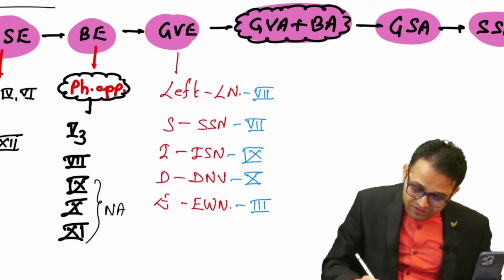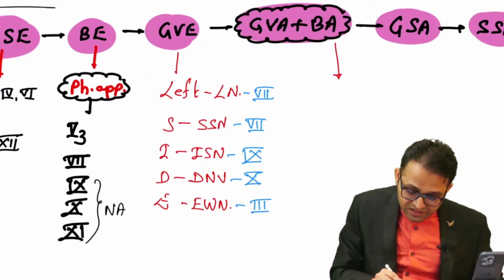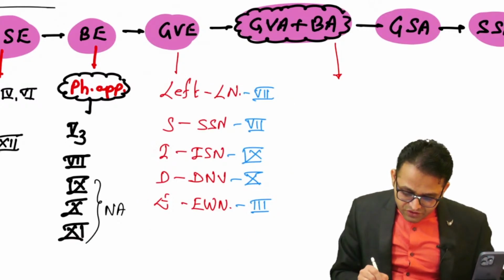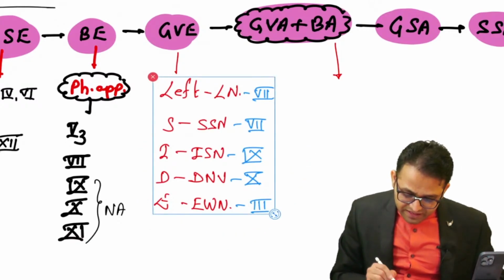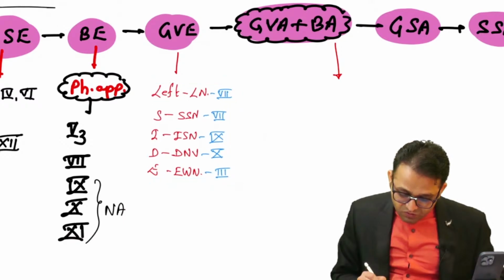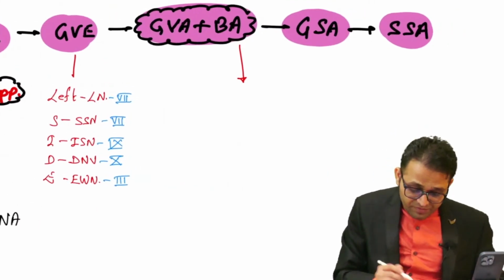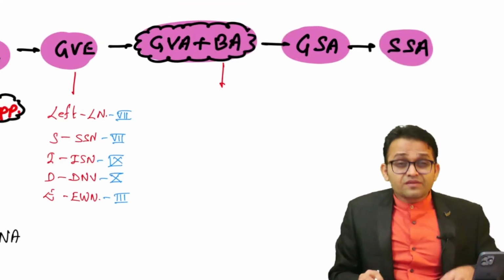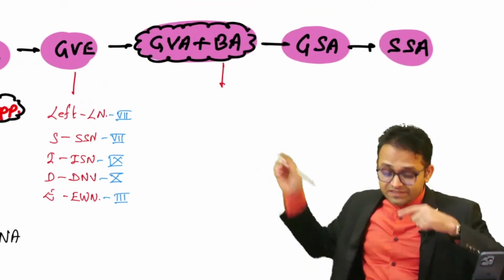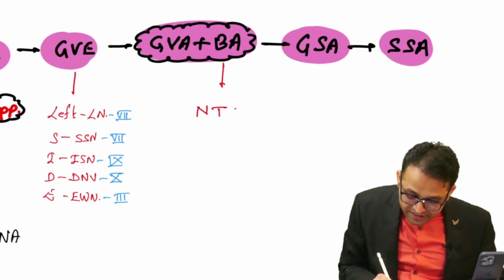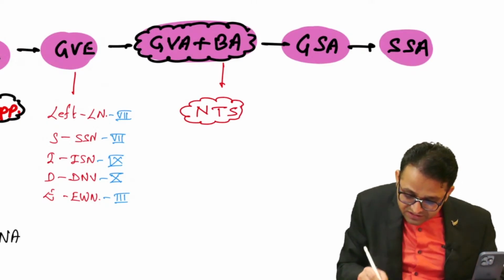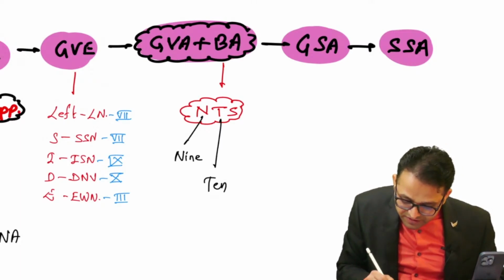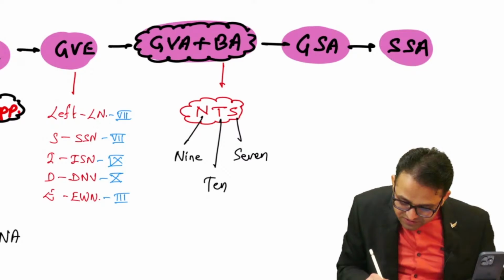Now this is our, yes, general visceral efferent and branchial efferent. So only one structure in our body which is having both kinds of properties, sir, that is our, yes, tongue. What you will say, sir? That is a tongue. So remember, what about our tongue, sir? This is related with the afferent, means sensory. So nucleus tractus solitarius, which is carrying the taste pathway. So N for 9, T for 10, S for, yes, 7.